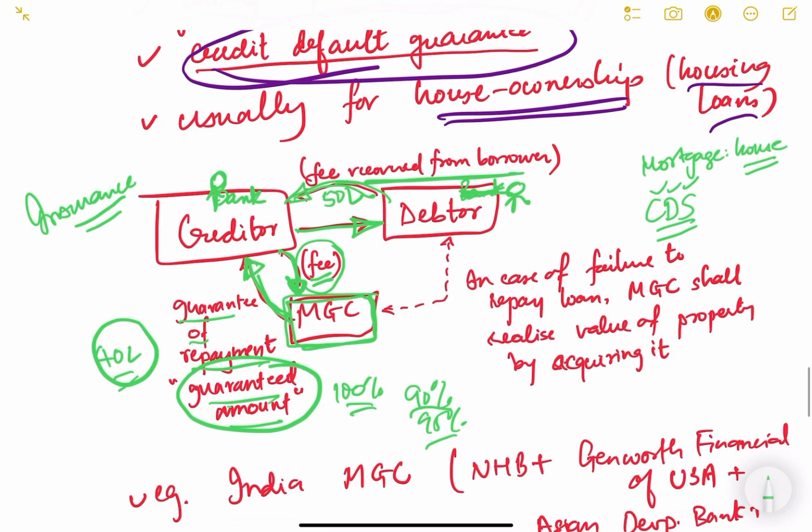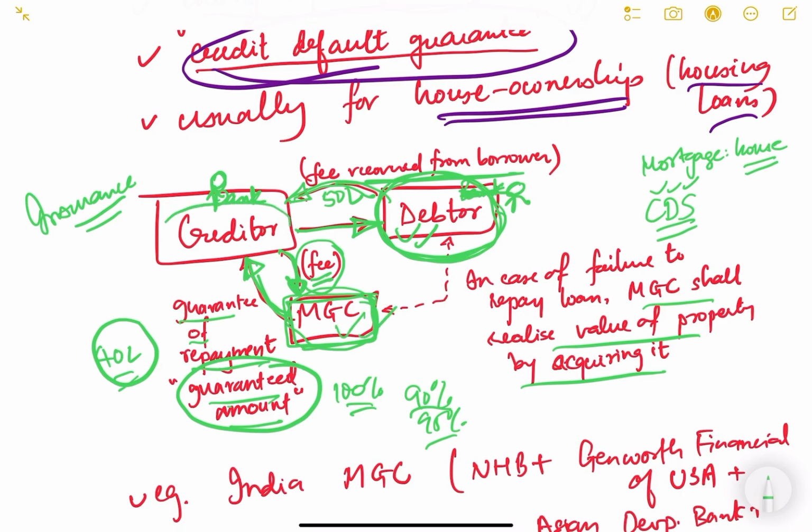Now what happens? This mortgage guarantee company, in case this person fails to pay back the amount, will be able to realize the value of the property by acquiring it. The mortgage guarantee company has the power to acquire the property or whatever this person has in order to pay back the amount to the creditor, and whatever problems or issues arise, this MGC will take care of that.